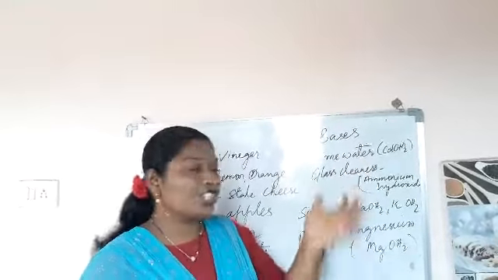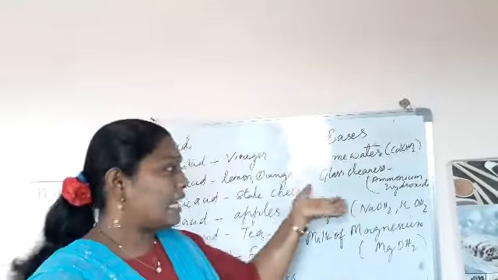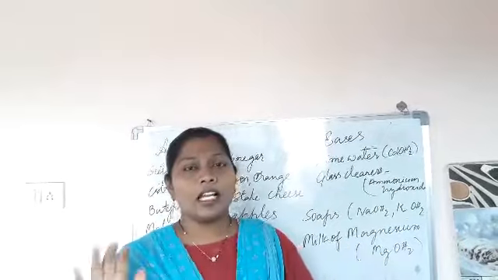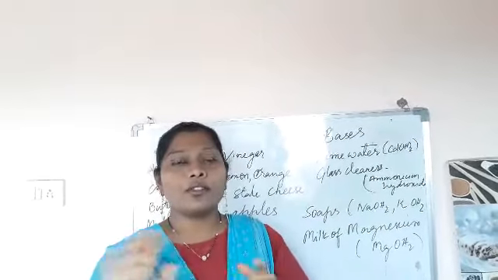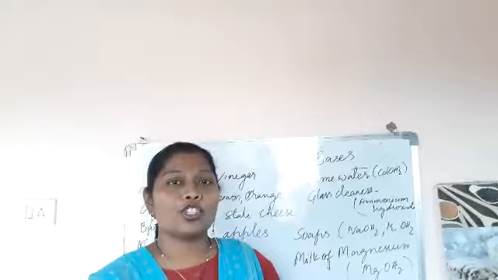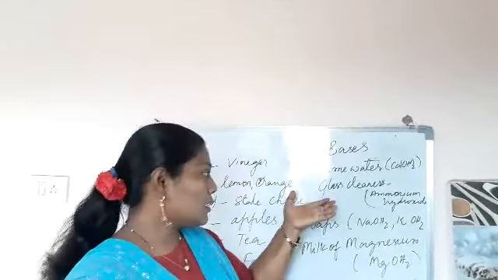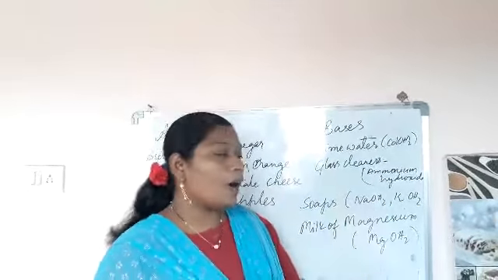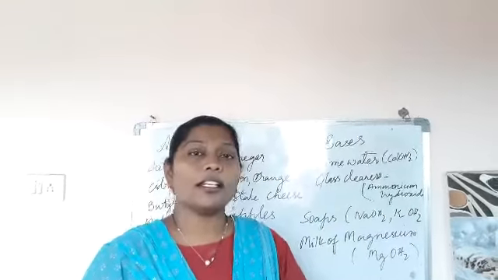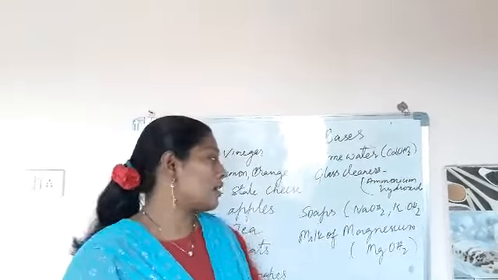It contains calcium hydroxide. And the glass cleaners, I already said that you often clean your TV screens or the glass panels at your shops or at your home by using glass cleaners that contain ammonium hydroxide. What does it contain, children? Ammonium hydroxide.